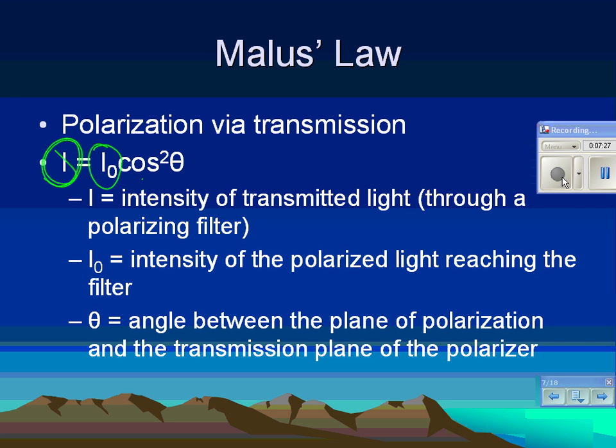Okay? Are you guys familiar with that way of writing it? What we're saying is it's cosine of the angle, and that answer is squared. It's not the angle squared, it's the answer squared. You see what I'm saying? So it's like cosine of 30 degrees. It's degrees. This one's degrees.